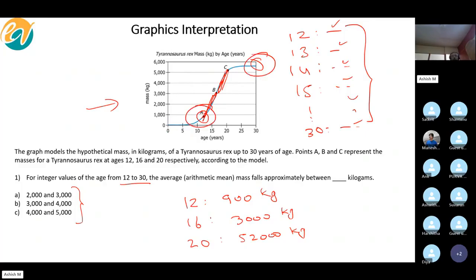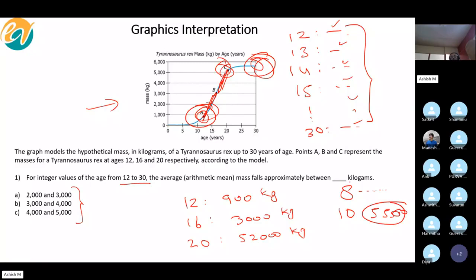However, if you look at it from 12 to 20, the mass is rapidly increasing. 12 to 20 is approximately 8 figures, whatever they are. But then from 20 to 30, by the way, notice this is 20, this is 30. From 20 to 30, which is almost 10 entries, the mass is constantly how much? 5,500.